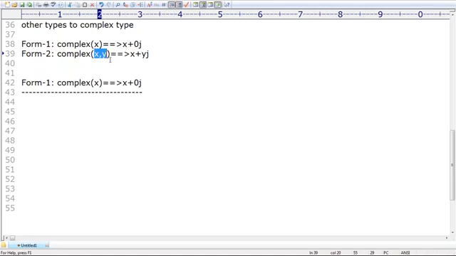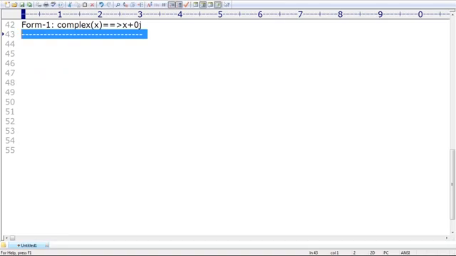Remember that. According to OOP concepts, these functions are called overloaded functions. What is the meaning of overloading? The method name is the same, but the arguments are different, maybe in number of arguments or type of arguments. In OOP concepts, these are overloaded functions. Two complex functions are available. Now I'm ready to go for the first function and how to use it.